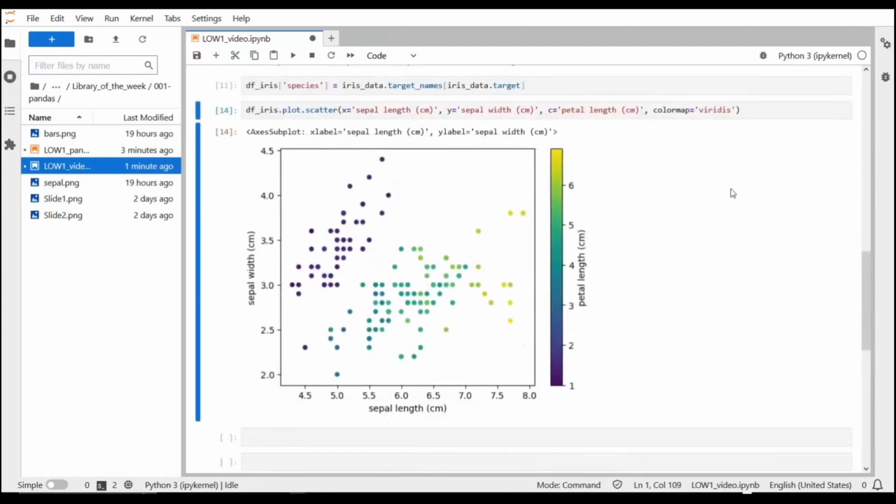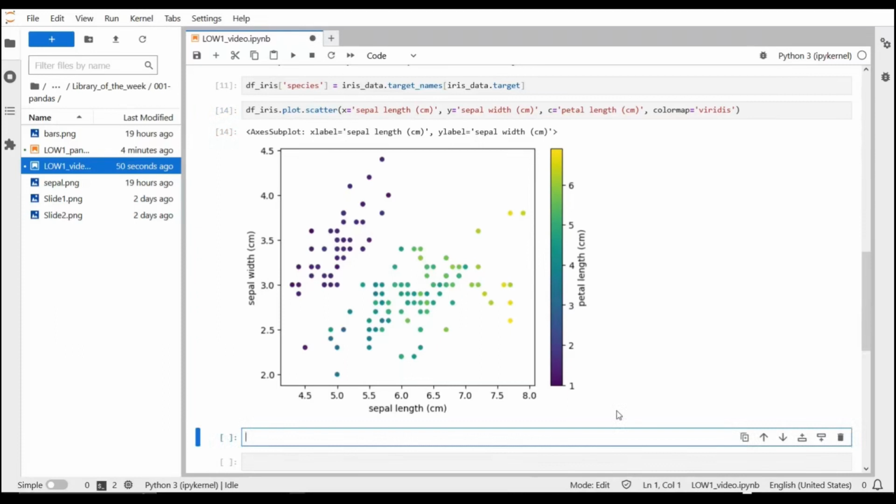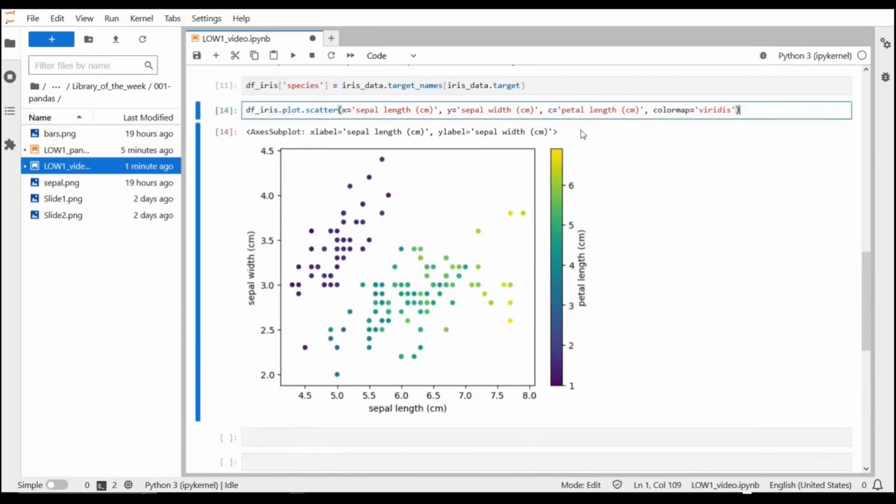Okay, looks great. It is good to know that Pandas is not primarily a data visualization library. It offers data visualization functions that are based on matplotlib, so you will need to install matplotlib. It is important to know that you need to install it, but you don't need to import it, because Pandas will automatically call it for you when you use this syntax. So as you can see here, we are using petal length, which is a continuous variable, to color the different points of our scatter plot.